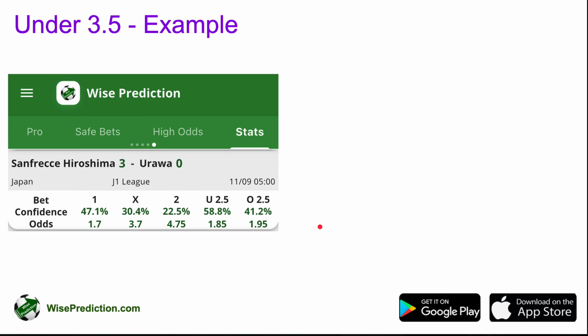So here's an example. You are maybe seeing such a game in the app itself from the Japanese J1 League, and the home team has actually won the game by 3-0. For our predictions, especially for under and over predictions, you actually see numbers for under 2.5 and over 2.5 here.